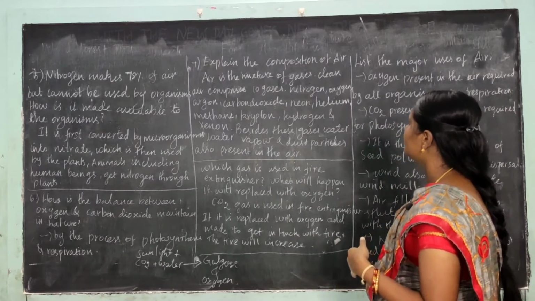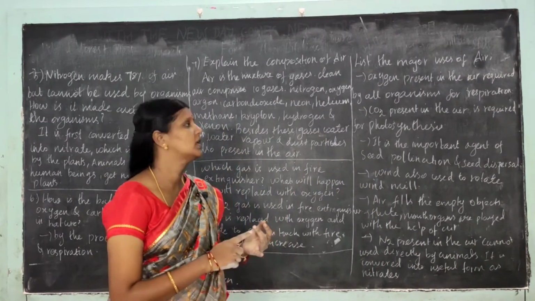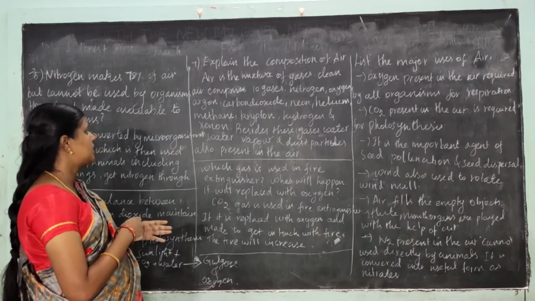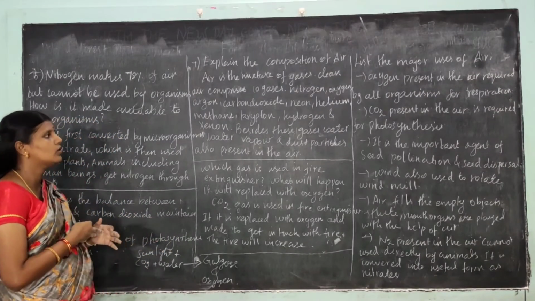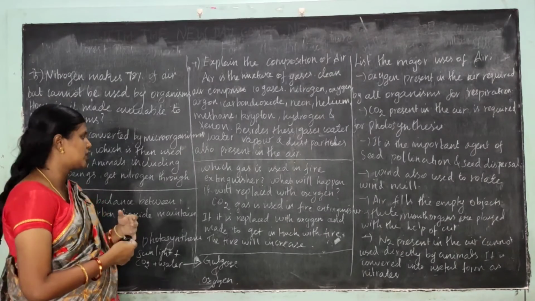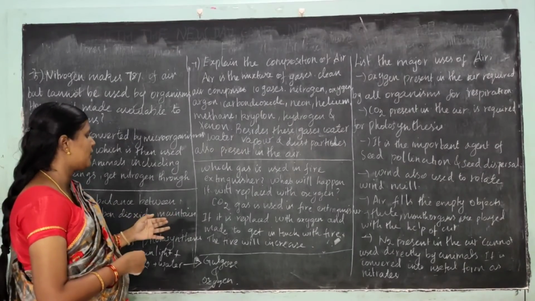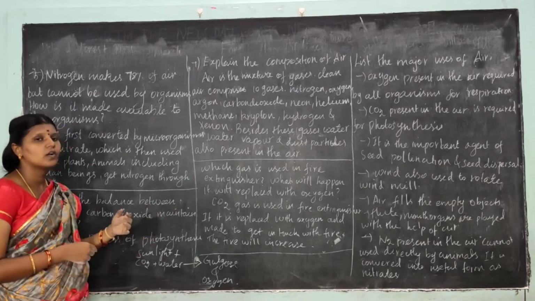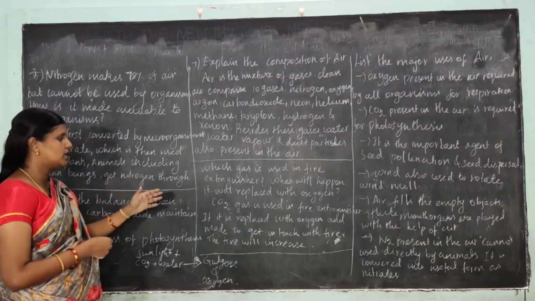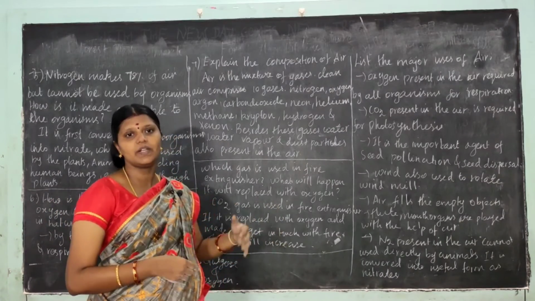Explain the composition of air. Air is a mixture of several gases like helium, nitrogen, oxygen, carbon dioxide, krypton, methane and xenon, and also water vapor and dust particles. Which gas is used in a fire extinguisher? Carbon dioxide gas is used in a fire extinguisher. If it is replaced with oxygen, the fire will increase.